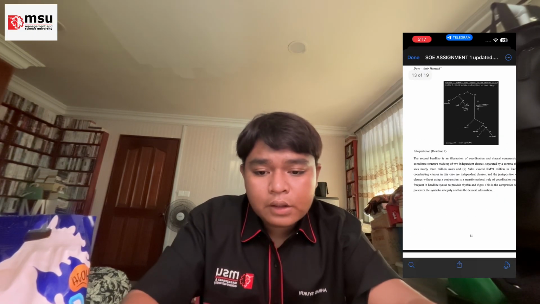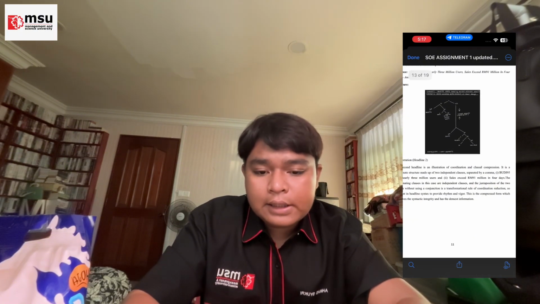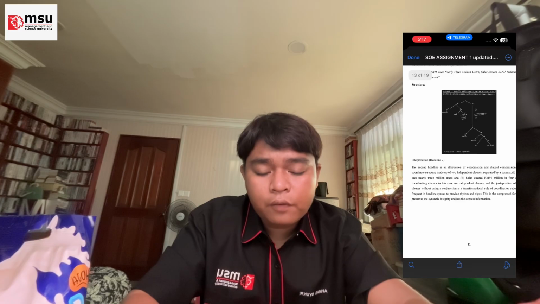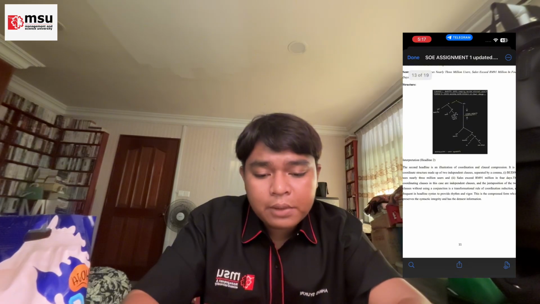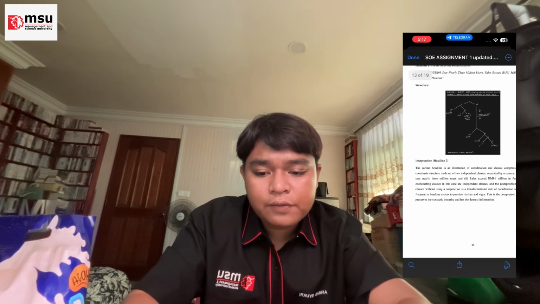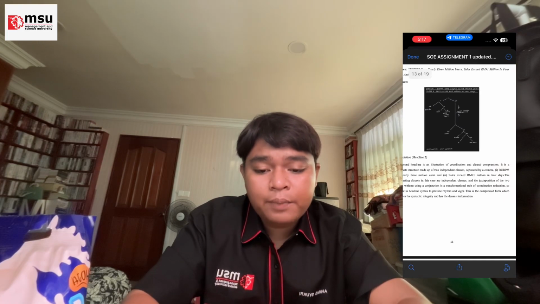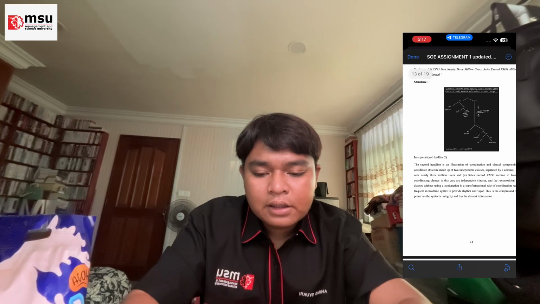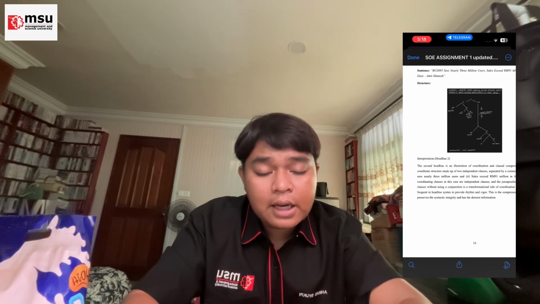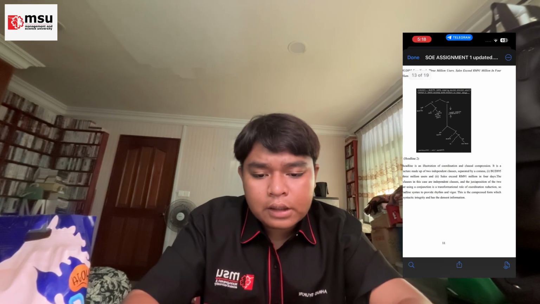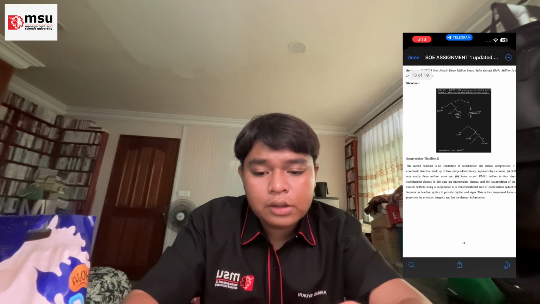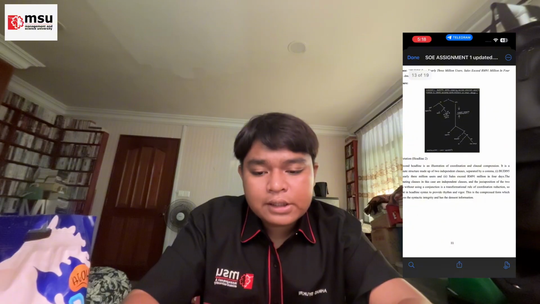I will read the interpretation. The second headline is an illustration of coordination and causal compression. It is a coordinate structure made up of two independent clauses separated by a comma. The first one, Budi 95 sees nearly 3 million users, and the second clause, sales exceed 91 million in 4 days. The coordinating clauses in this case are independent clauses, and the justification of two clauses without using a conjunction is a transformational rule of coordination reduction.